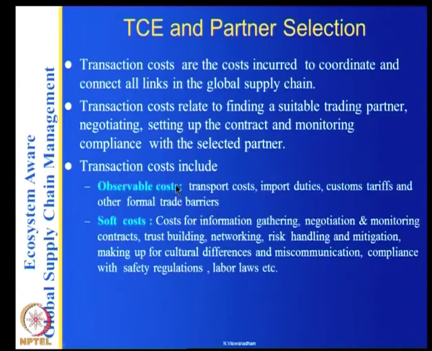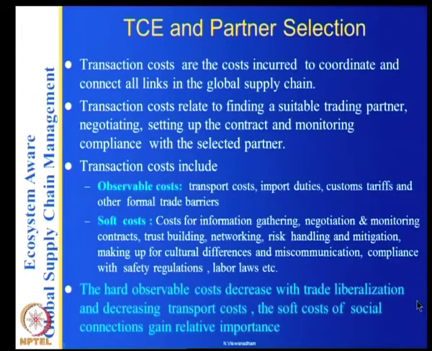There are observable costs and soft costs: transport costs and import duties are observable costs, and the soft costs are for information gathering and so on. So for the transaction costs here, as we have seen in the diagram for partner selection, you have to add the additional costs for green, to maintain greenness.